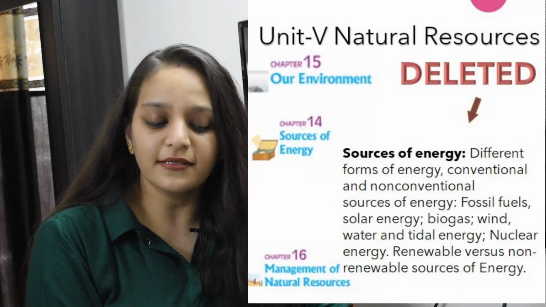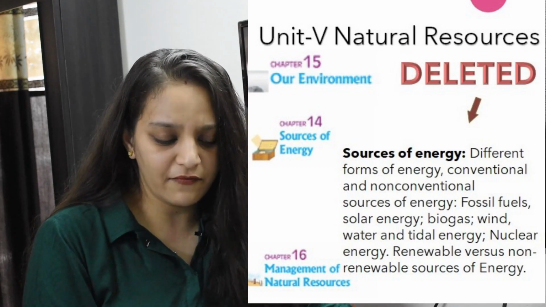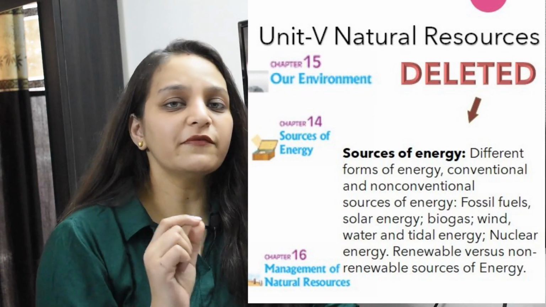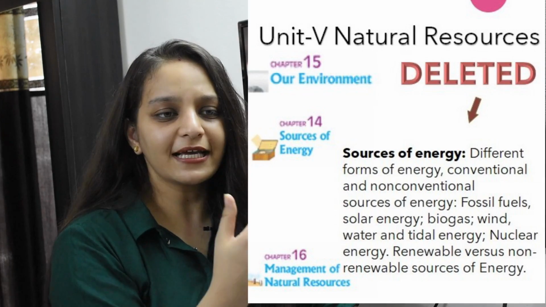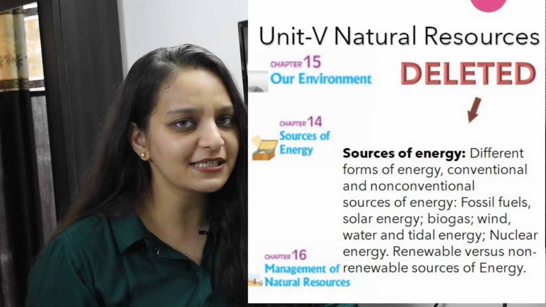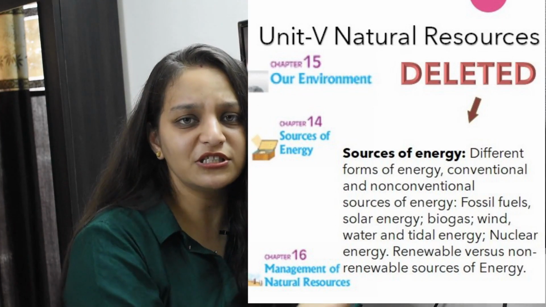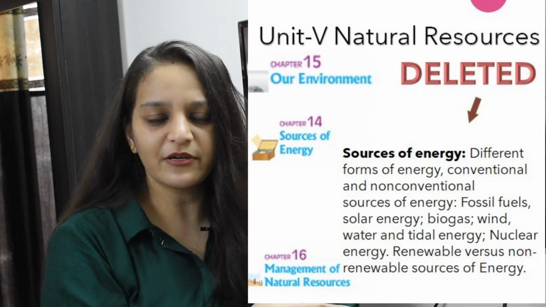So in this last topic, you could see that natural resources, there are 3 chapters being shown: sources of energy, our environment, and management of natural resources. So from this, the chapter which is completely removed is source of energy. We know the source of energy are like all kind of conventional and non-conventional energy resources are been removed from our syllabus. That actually was combined with one of the biology based chapter, environment, and then question was used to come from it. So this chapter has been removed.